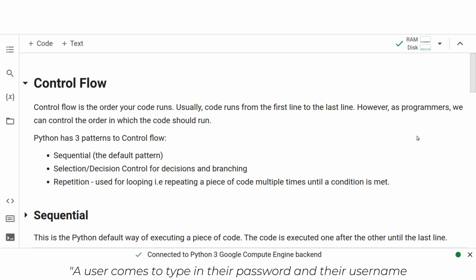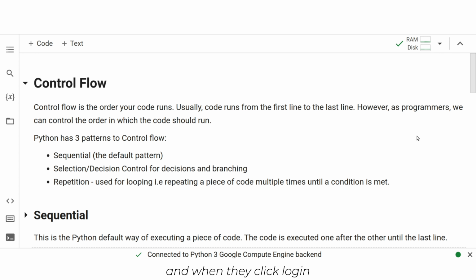A user comes, they type in their username and password, and when they click login, the program starts, and the control flow will go like this. If the username is correct and it matches the password that the user has set, then log them in. So there is a conditional statement. When the criteria for that conditional statement is fulfilled, log the person in and show them the home page. Otherwise, if there is a mismatch in the username and the password, refresh the page and let the user know that they've input the wrong details and they need to put the right details.